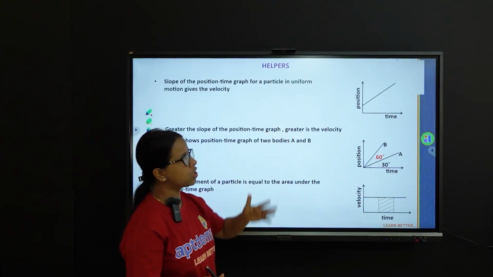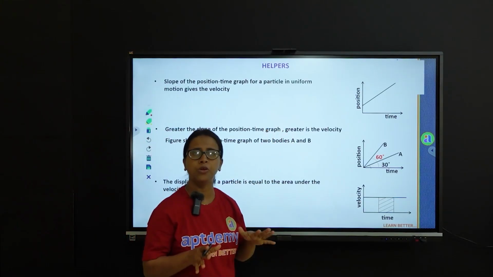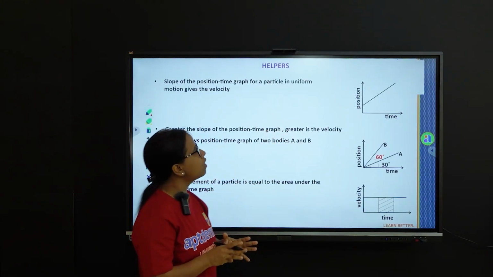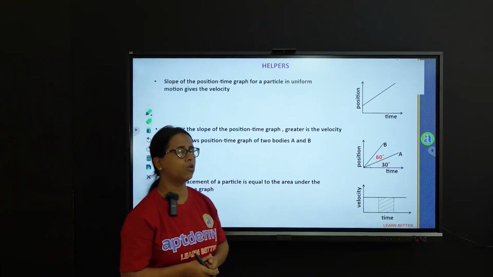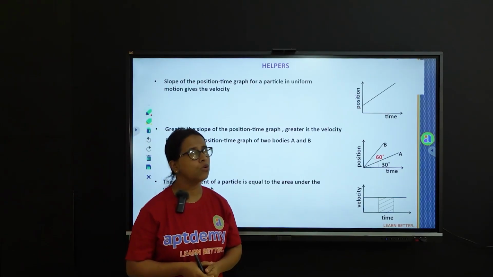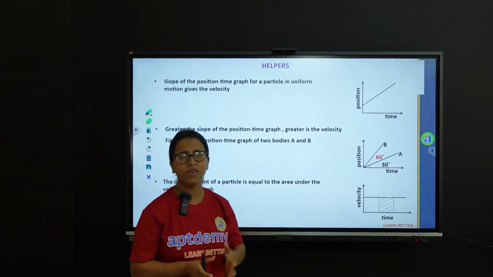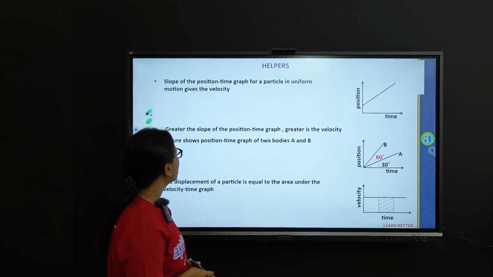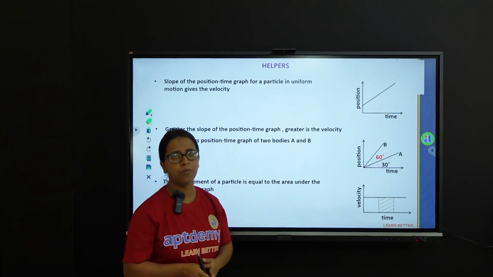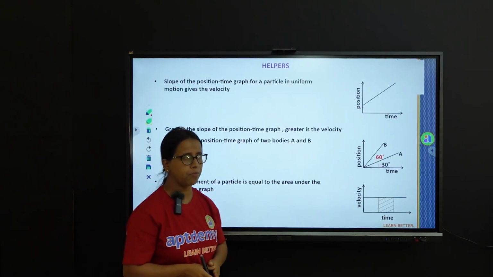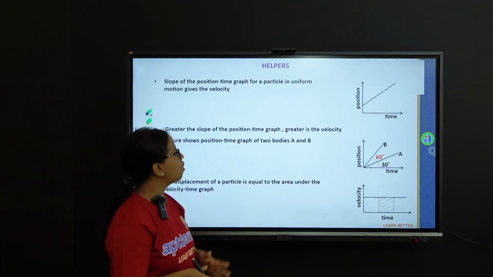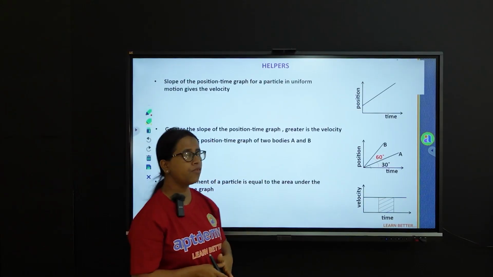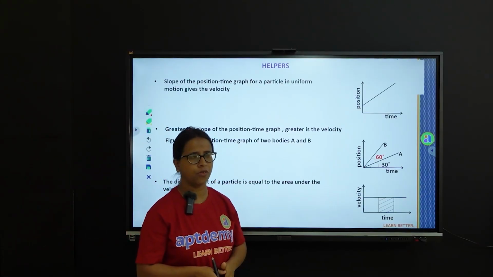So we have the position time graph of a particle, say in a numerical problem, and you are asked how do we find out the velocity of the particle. So you have to understand that the slope of this straight line will give you a measure of the velocity. Now another important bullet point which you have to remember: greater the slope of the position time graph, greater will be the velocity of the body.